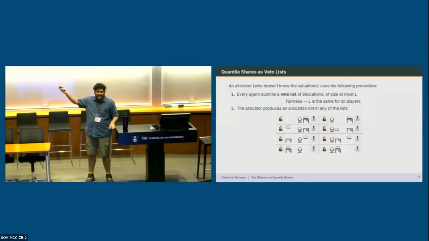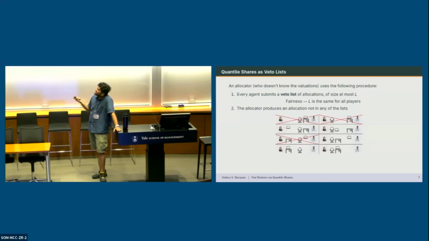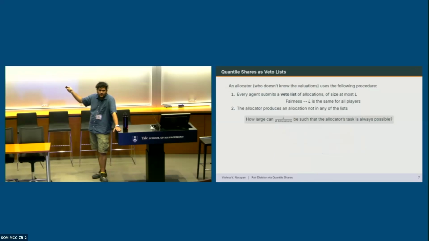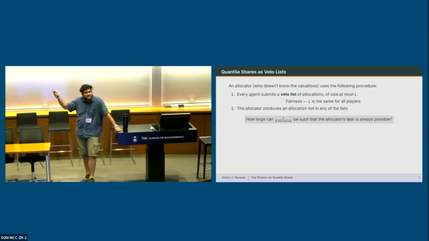So for example, here we have Alice and Bob and 3 items, and there are 8 allocations. Suppose Alice vetoes 3 allocations, and Bob vetoes some 3 allocations. There are 2 allocations that survive, so the allocator can pick one of the surviving allocations. And the question we want to ask is how large can the list be as a fraction of the number of allocations, such that the allocator's task is always possible?